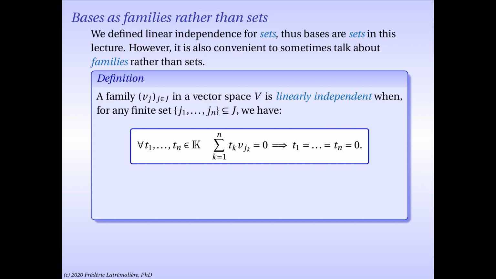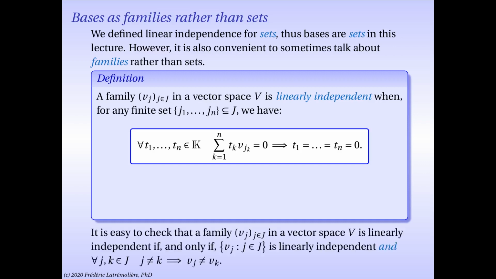I have no idea about the cardinality of capital J. But such a family is called linearly independent when, for any finite choice of indices j1, etc., jn, we have that if you take n scalars t1, etc., tn, and t1 V sub j1 plus t2 V sub j2 plus etc. plus tn V sub jn equals 0, then again all the coefficients t1, etc., tn are all 0.